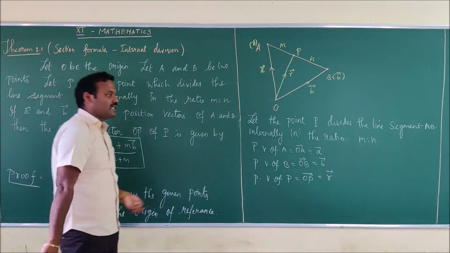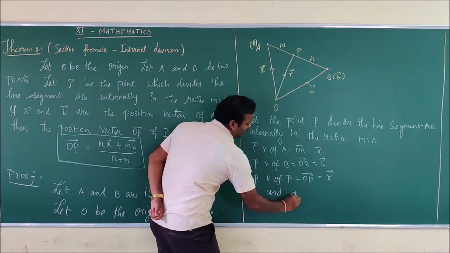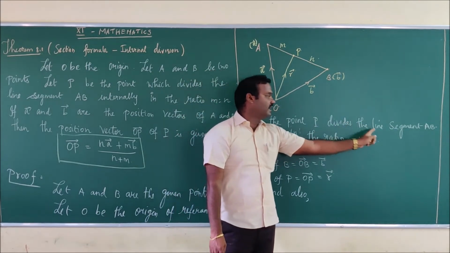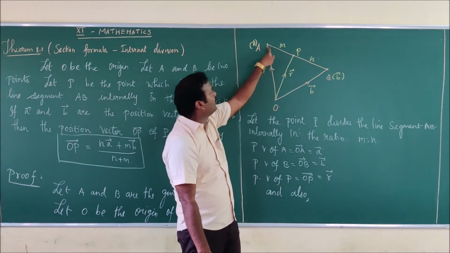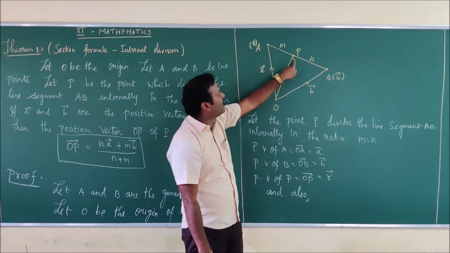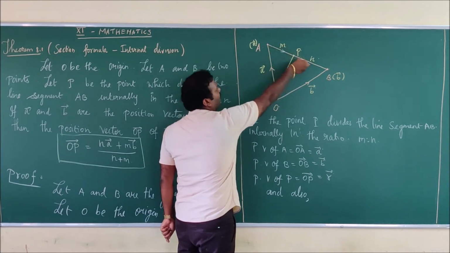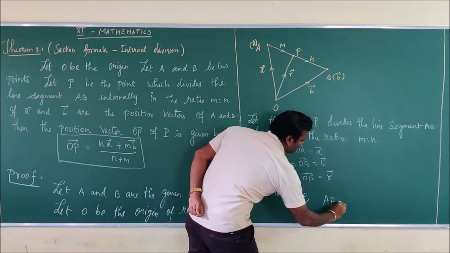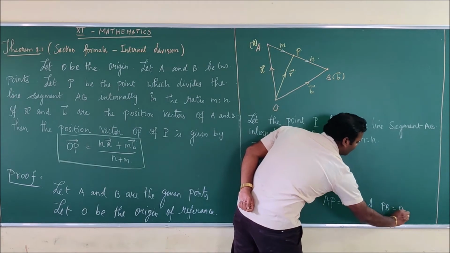Now I have declared all the position vectors, and also I have the information from the statement: let the point P divide the line segment AB internally in the ratio m:n, so that the distance AP is equal to m and the distance PB is equal to n. AP means AP vector, PB means PB vector. So you can take this information: AP is equal to m and PB is equal to n.